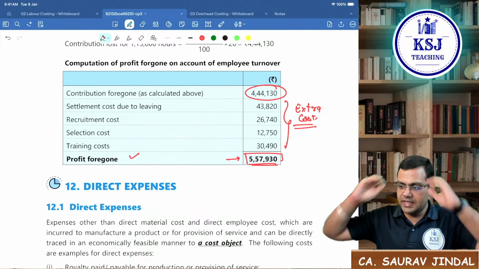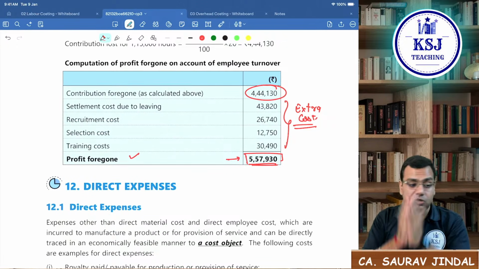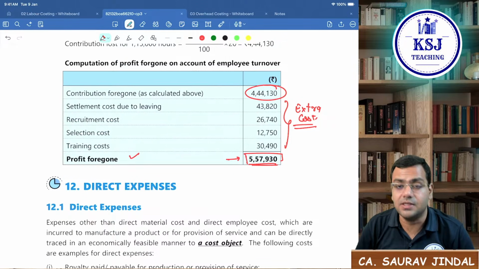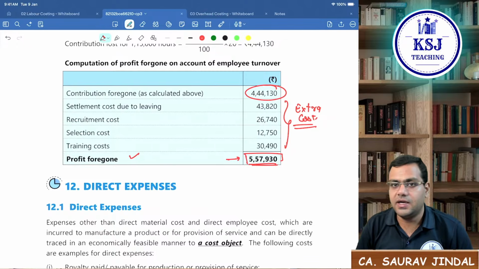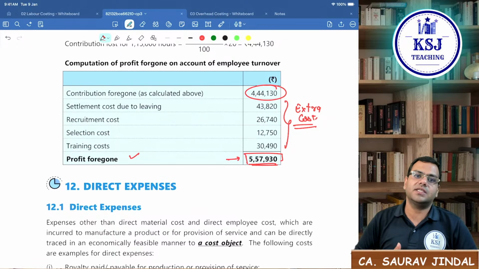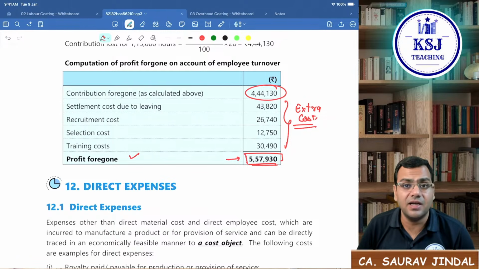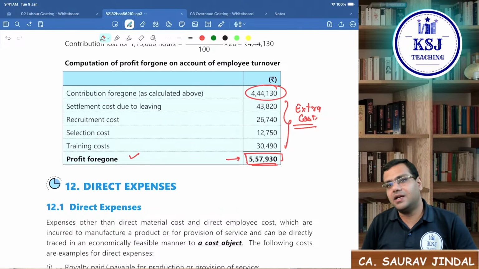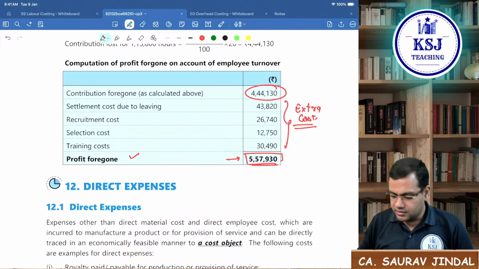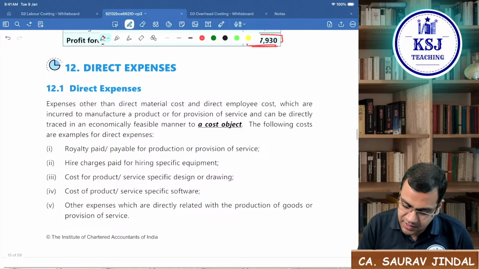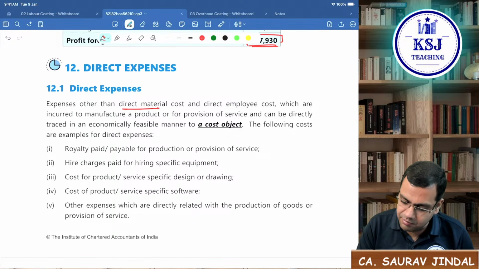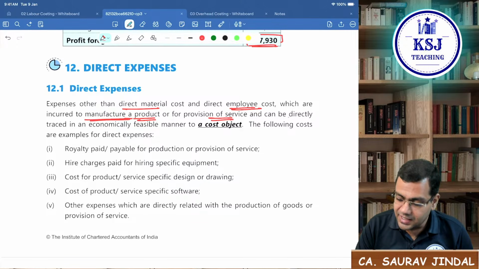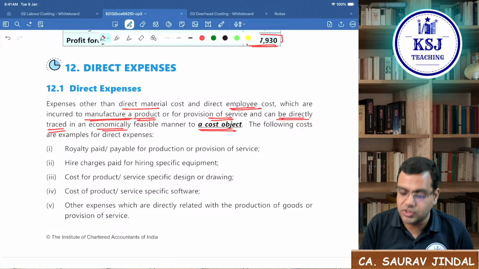Okay, so in this part now, with the labor turnover, they have given one small part, that is direct expenses. Now, what are the direct expenses? Here we have already discussed that any expense which is directly related to production, which is directly related to our cost object, right? So expenses other than direct material and direct employee cost, which are incurred to manufacture a product or for the provision of service, and can be directly traced in an economically feasible manner to the cost object.